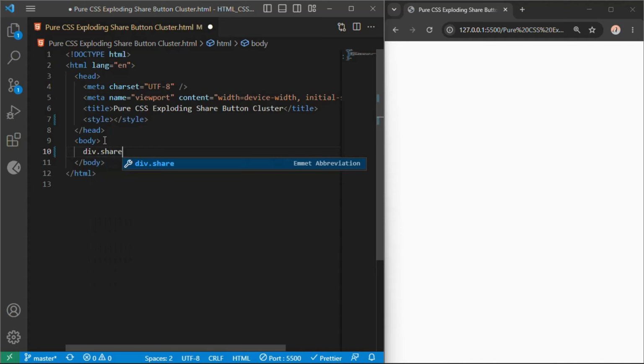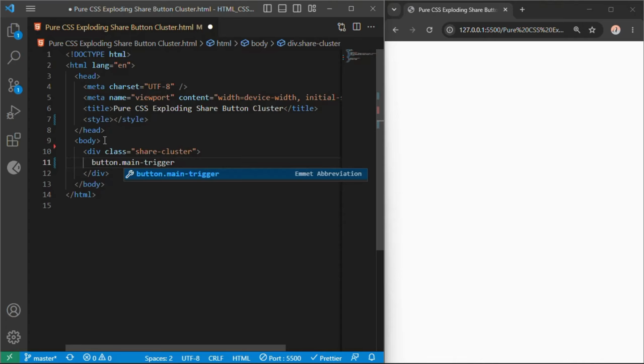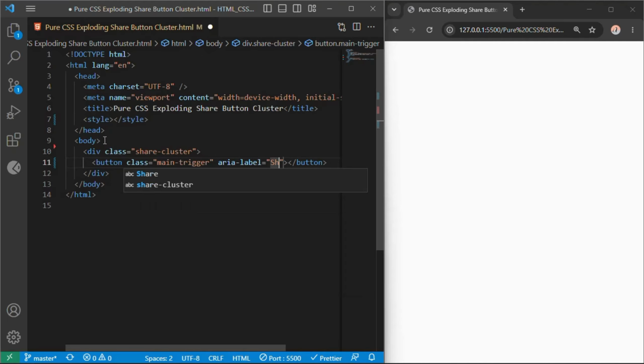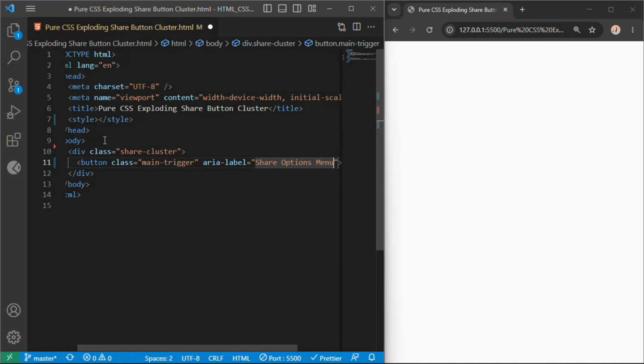First, we add div class share cluster. This serves as our absolute positioning boundary cell, anchoring our center control point and holding all our peripheral items together. Inside it, we add our central toggle anchor by opening a button class main-trigger, aria-label share options menu.